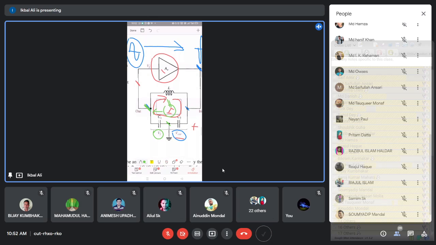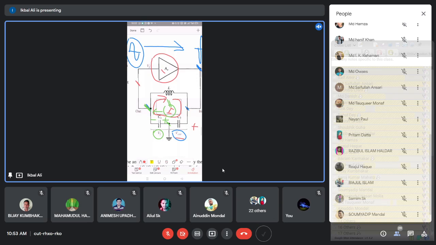Now, very carefully see that this feedback voltage should have a plus on this side and minus on this side. Is that okay?